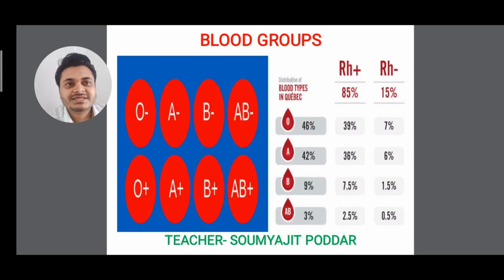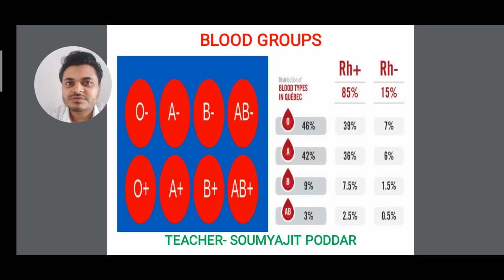So students, you can see in the topic of blood groups, we know that blood groups are of 4 types, isn't it? A type, B type, AB type and O type. So we know that they can be positive type or negative type. If a blood group has the RH factor, that means RH antigen is present, then those blood groups will be O positive, A positive, B positive and AB positive.